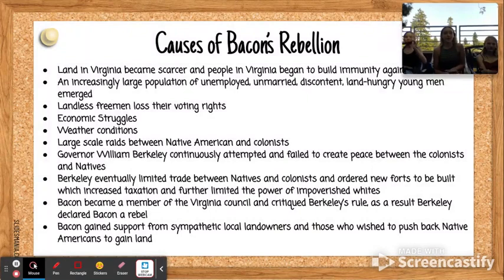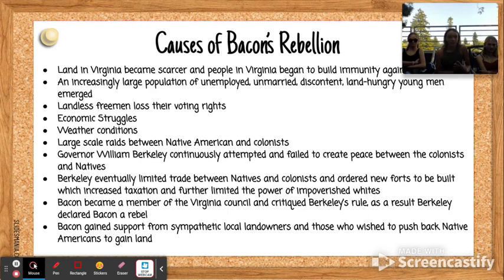Causes of Bacon's Rebellion. First of all, land in Virginia became scarcer, and people in Virginia began to build immunity against diseases, which means more people were living to see the end of their indentured servitude, and more people were looking to gain land from those they were indentured to for so long. Increasingly large populations of unemployed, unmarried, and discontent, land-hungry young men emerged. Landless freemen lost their voting rights, and economic struggles along with weather conditions created immense losses, and the colonists were looking for something to use as a scapegoat, which they saw in Native Americans.